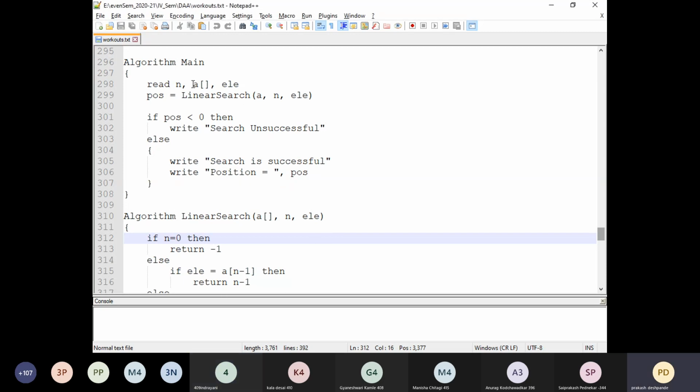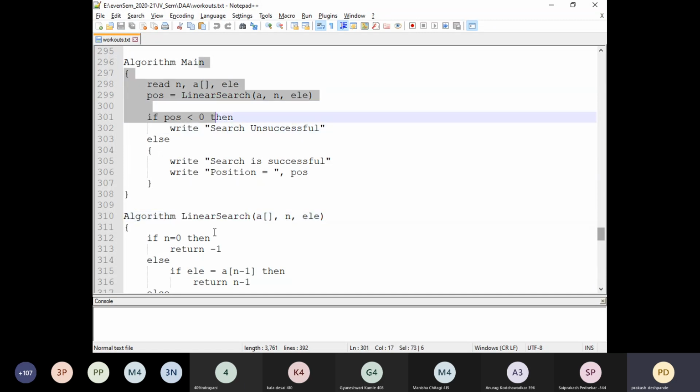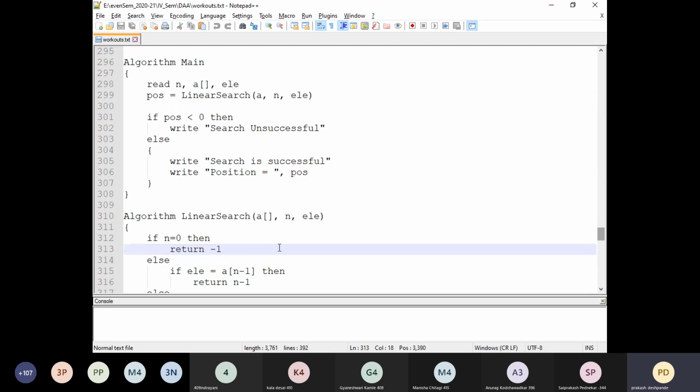Okay. Now, if you look into this particular algorithm, what do we have? We have two different functions, right? Or procedures, you can call it. One is the main procedure, the other is a linear search procedure. When this particular algorithm is converted into user defined functions or the program, then you can call this a main function and this a linear search function, right?